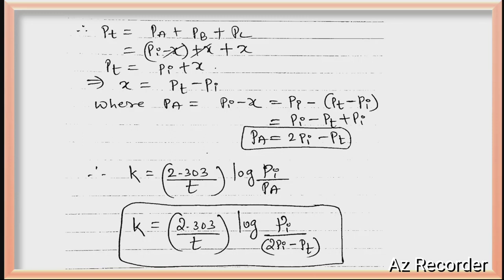Yes, definitely you will get one derivation in the annual examination, either first order or second order. Rarely they ask for gas phase, but the remaining zero order or first order you will definitely get. So if you want a video on that also, an easy way to write the derivation for first order and zero order, just comment below, I will try to make a video.